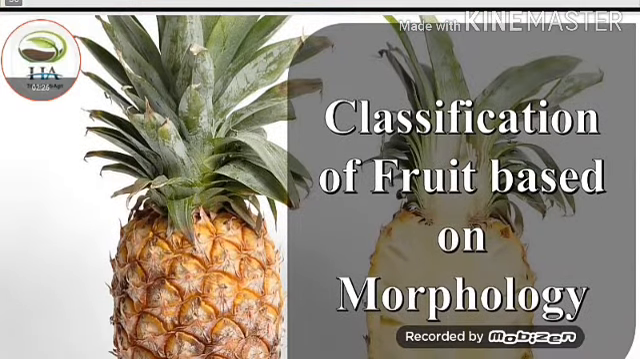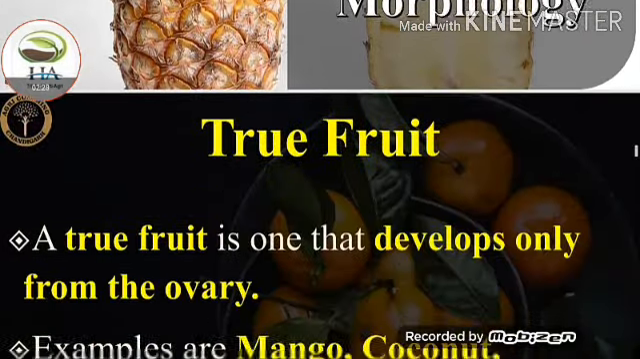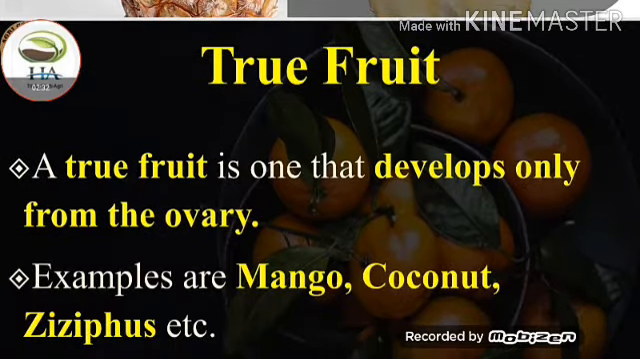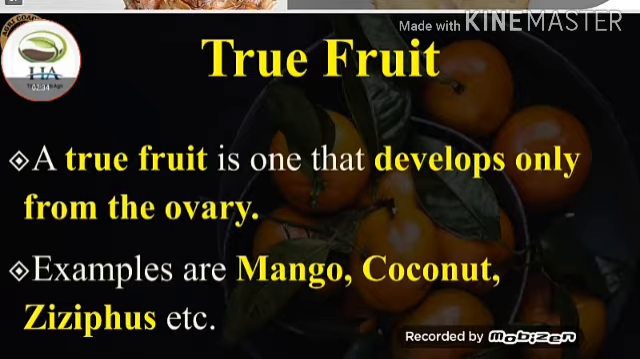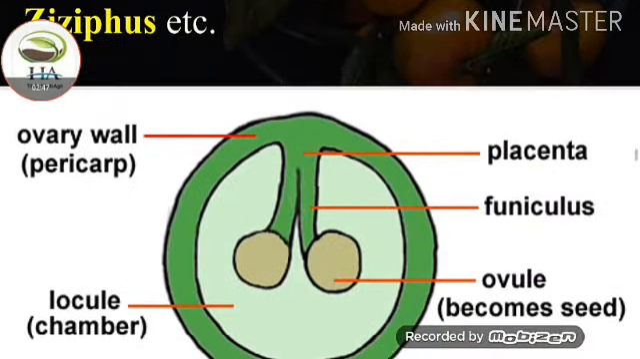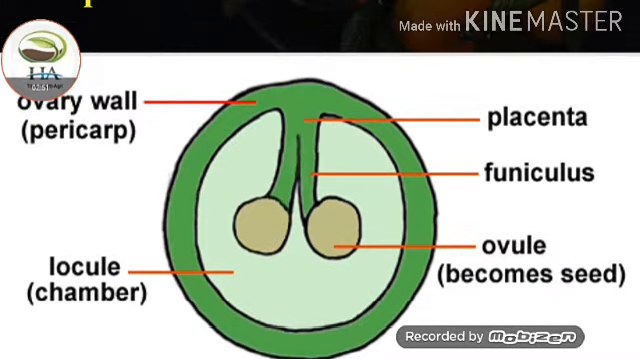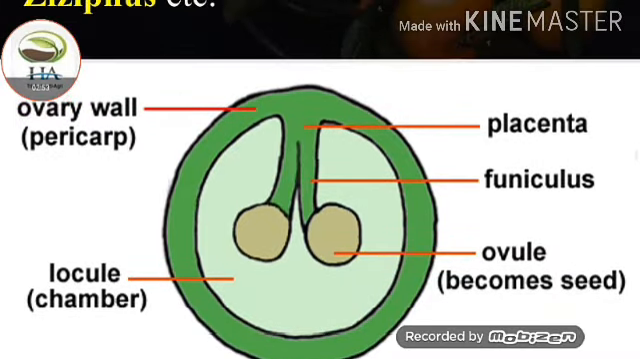Next we talk about the classification of fruit based on morphology. Under this, the first topic is true fruit. A true fruit is one that develops only from the ovary. Examples of true fruits are mango, coconut, and jujube, and many others. This one is a diagram of true fruits.